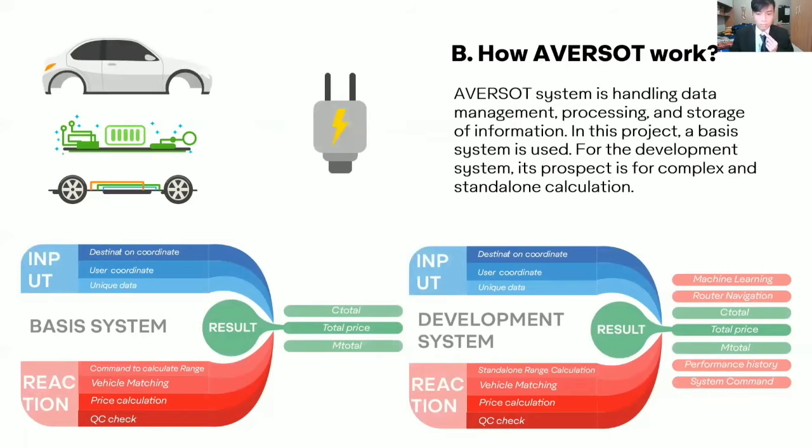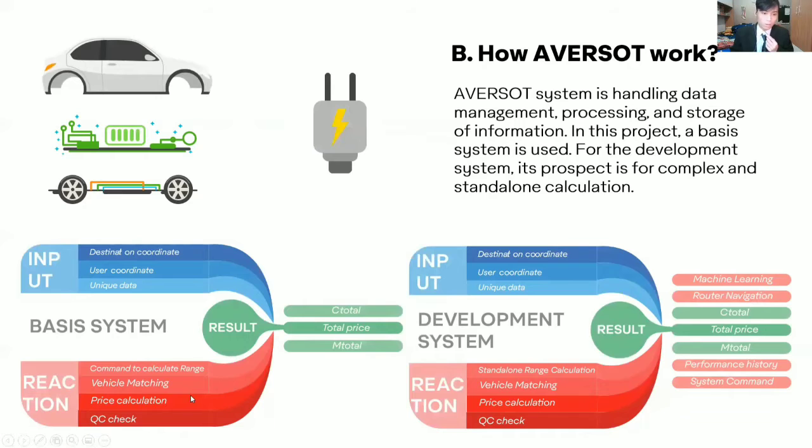We also have the development system, but this is like an expectation, something that could be created or developed in the near future. So what's the difference between the development system and the basic system? The difference is in the reaction and also the result. We can say the input could also be different, but what I included here is only the reaction and the result.